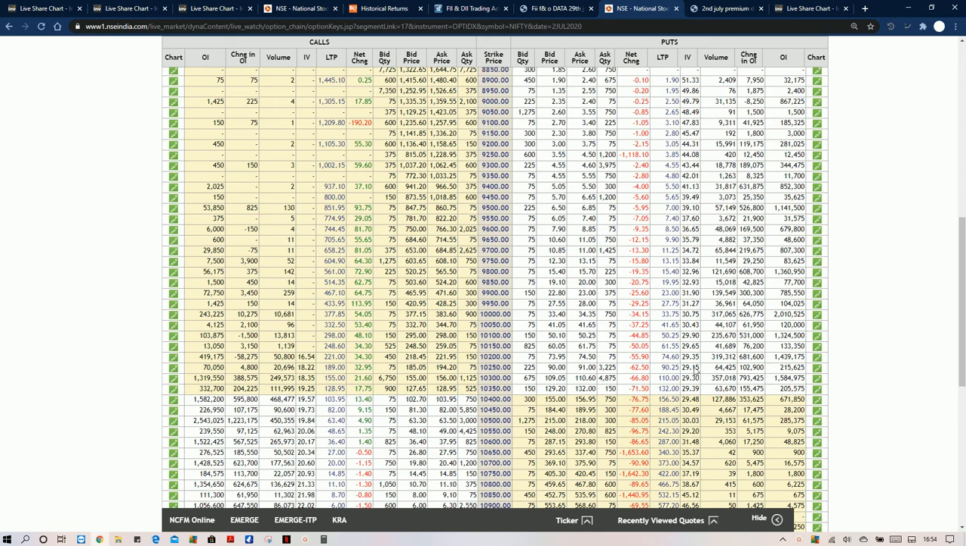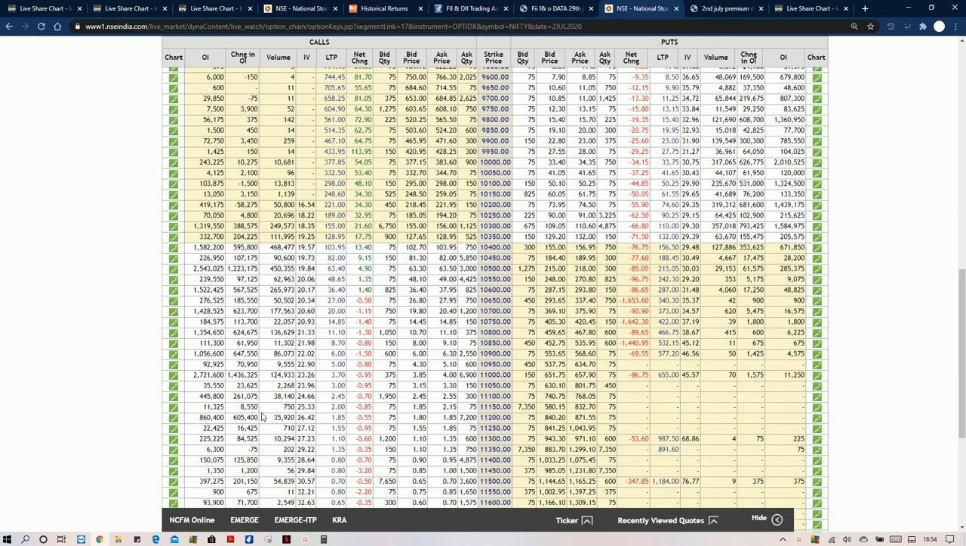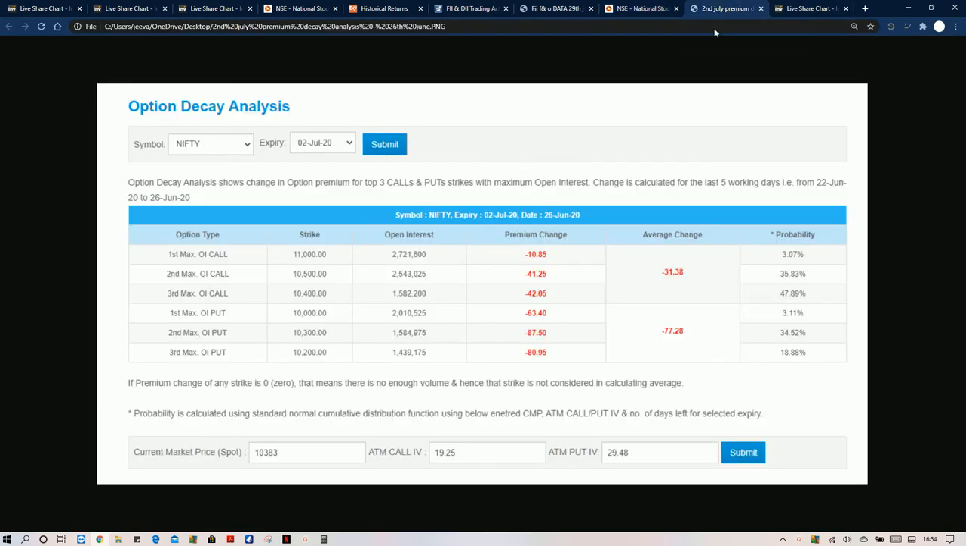So it is very weak in terms of put side, but on the call side very strong at 10,500 and 10,400 also. But this OI build-up is built by whom? That is a big question mark. We will analyze in detail. So we will move into the probability decay analysis.